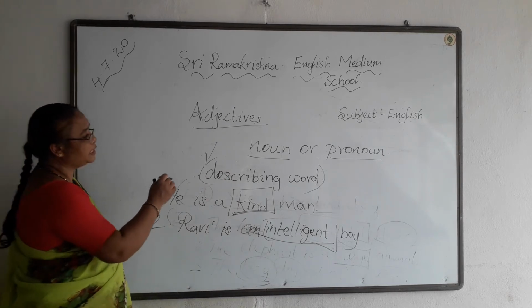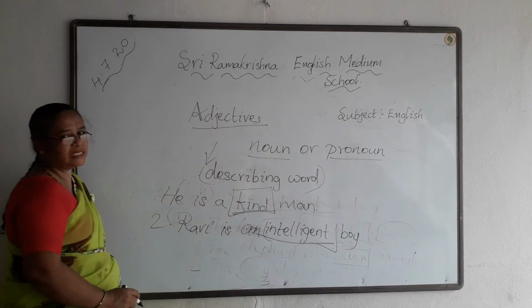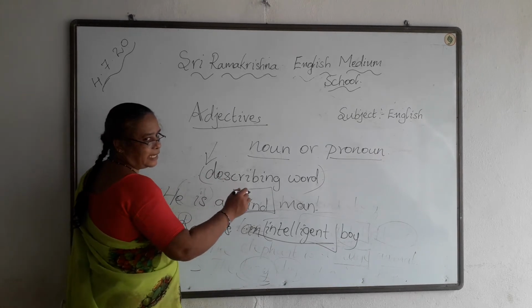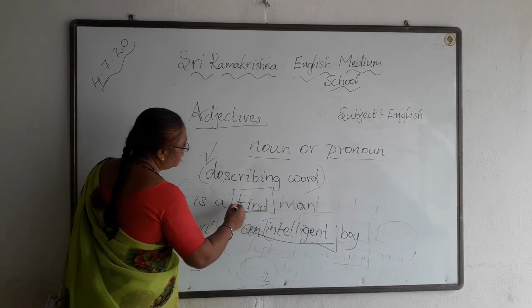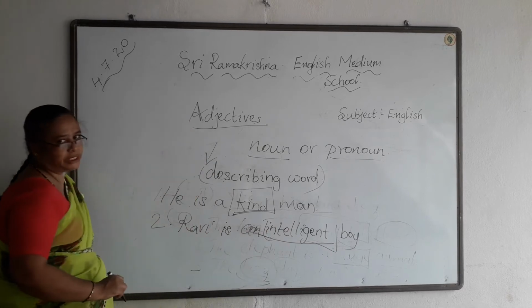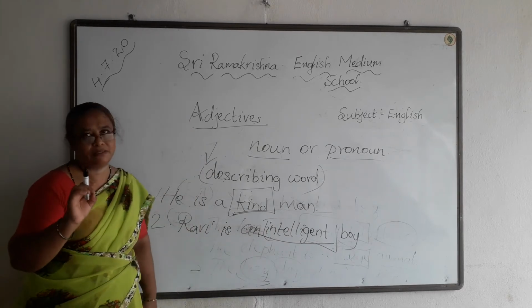So adjectives are called describing words which qualify a noun or pronoun, adding something to its meaning in the form of kind, color, size, etc. So example, he is a kind man. Kind is an adjective. Next, Ravi is an intelligent boy. Intelligent is the adjective here. Next, we will see about the types of adjectives.